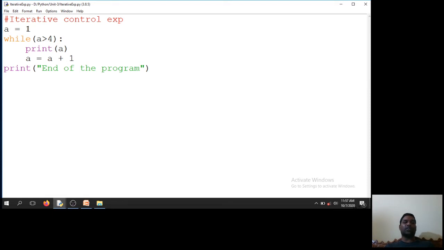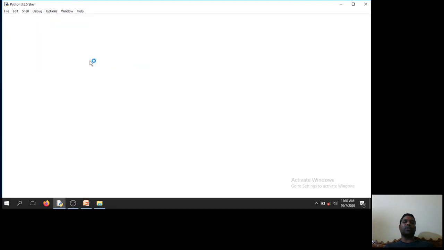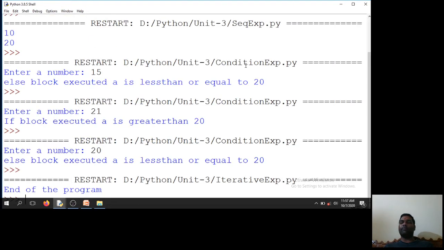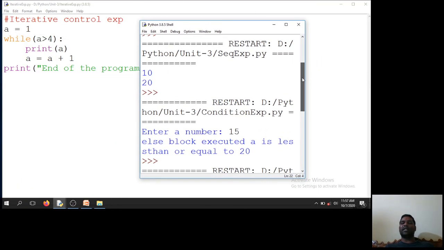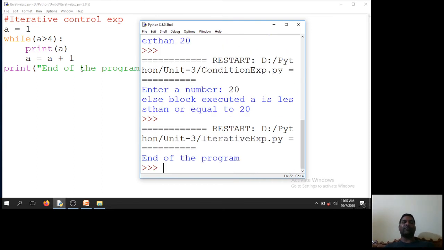So here I say A is equal to 1, while A greater than 4. Is A greater than 4 true or false? It's false, because A is 1. Then these statements will not get executed, so I come directly to the end of the program. First I will run this code. Run module. Obviously, end of the program, because the condition failed. Once the condition is false, it comes out of the loop block.